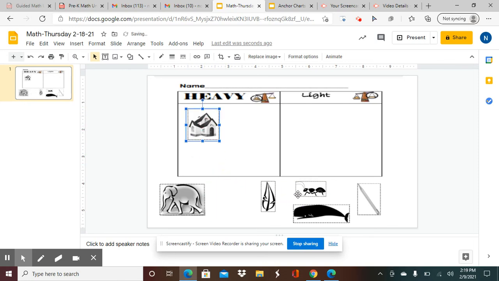All right, let's do an ant. Una hormiga. Is the ant heavy or is it light? What do you think? Heavy or light? The ant is light.